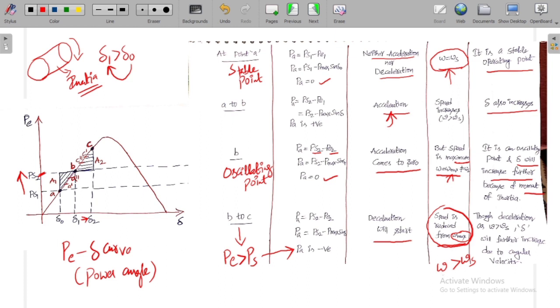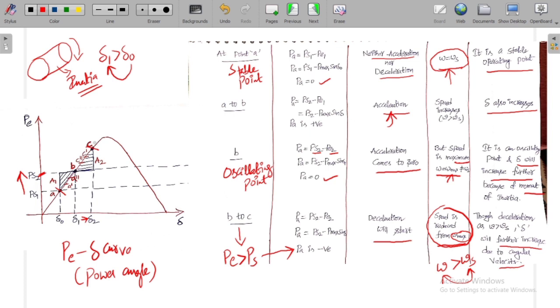Now there is some relative speed between the rotor magnetic field and stator magnetic field. As there is the relative speed, delta will further increase due to that angular velocity. That's why you have the delta variation from delta 1 to delta 2 and PE variation from B to C. Okay, so this is about the movement of the operating point from A to C.